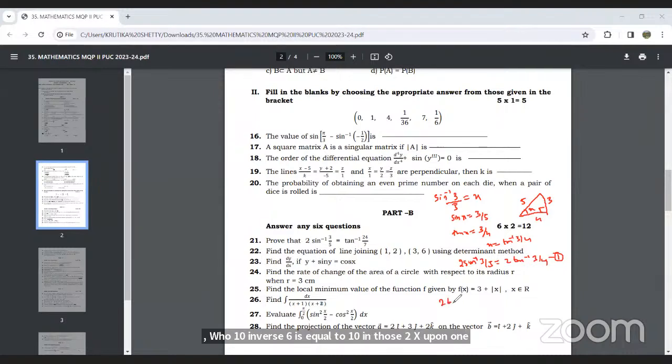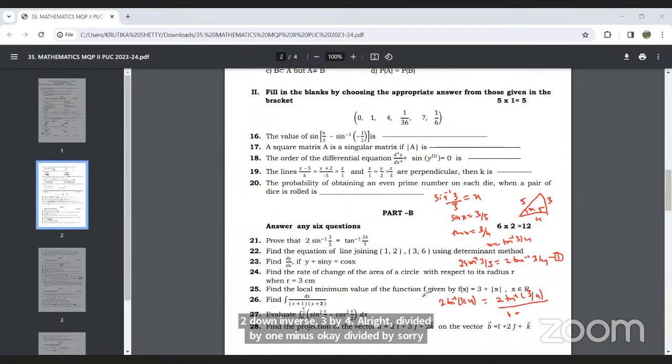So in the same way, if I substitute 3 by 4, I will be getting, sorry, one minute.